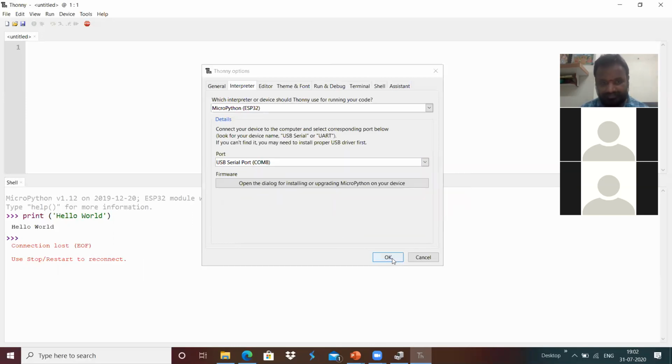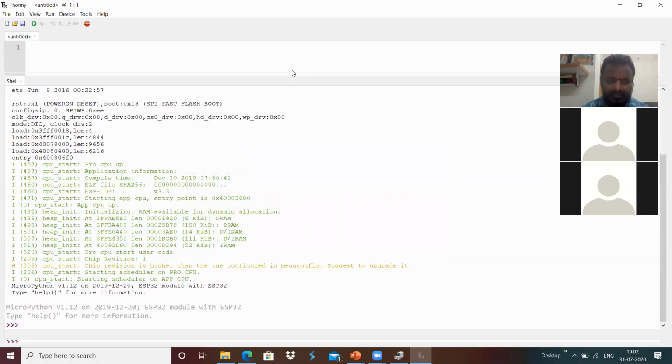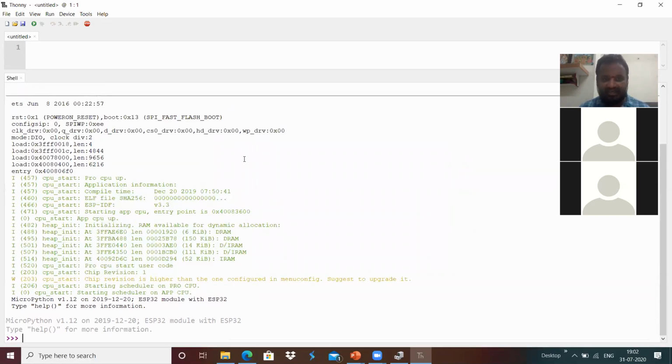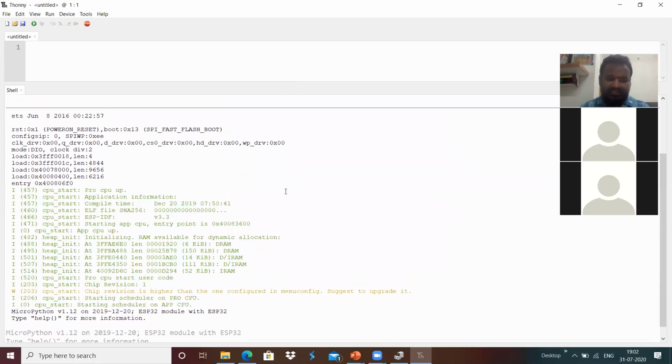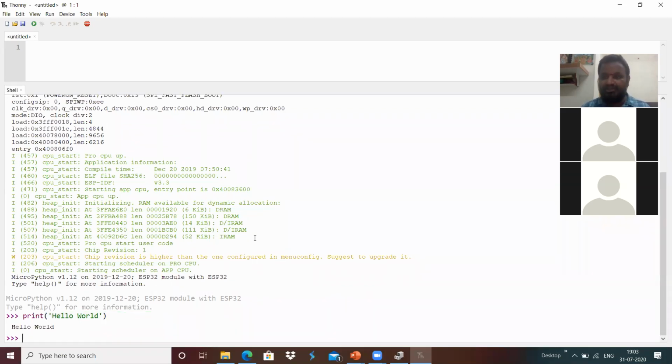I'm going to close this, and now I'm connected with the MicroPython firmware running on the board. This Thonny IDE connects with the MicroPython device, and I'm going to provide, for example, print hello world. I'm going to type a simple print statement.